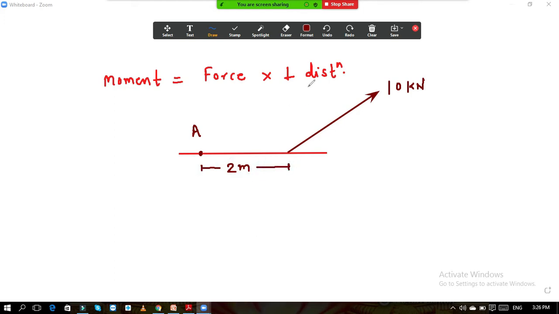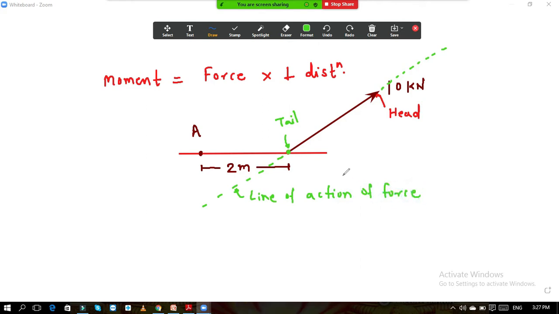Now when you see this force, this arrow tip is called the head. This point here is called the tail. And if you extend this line at the top and at the bottom, this is called the line of action of force.